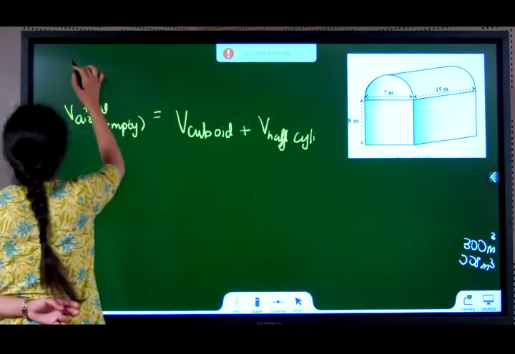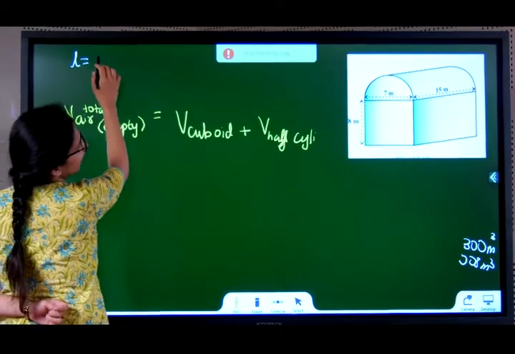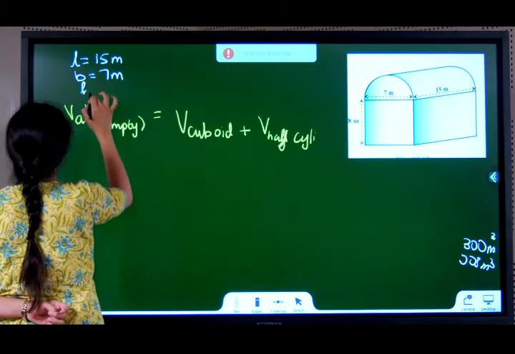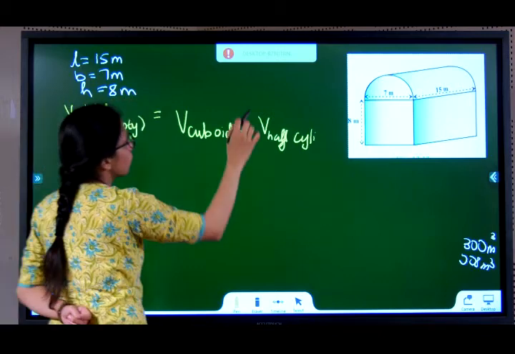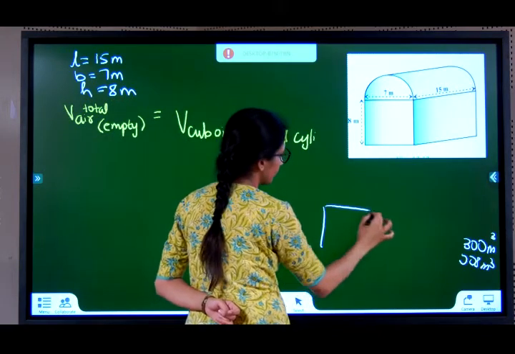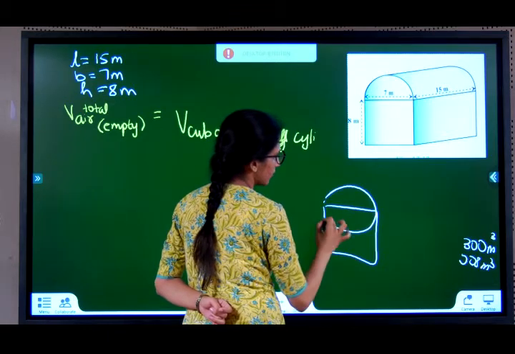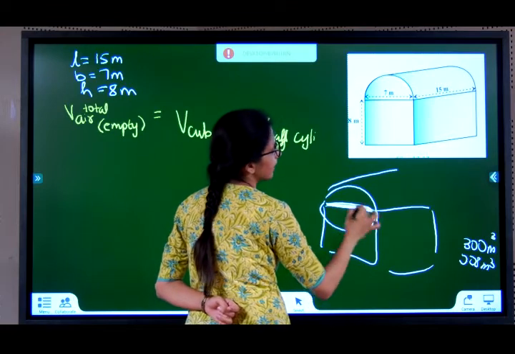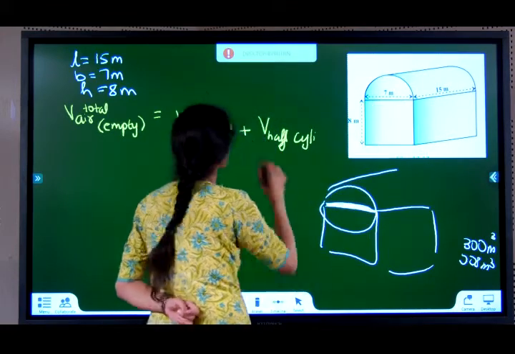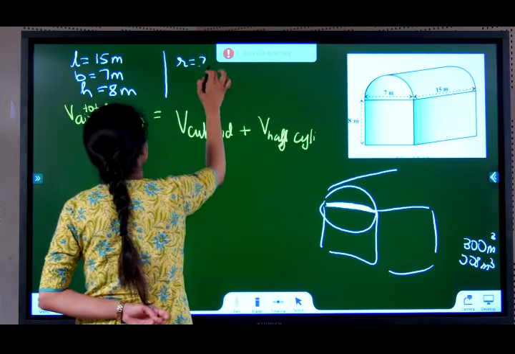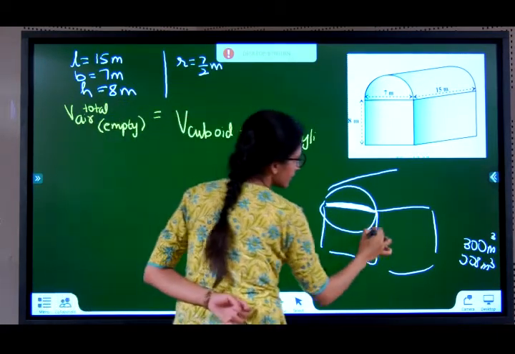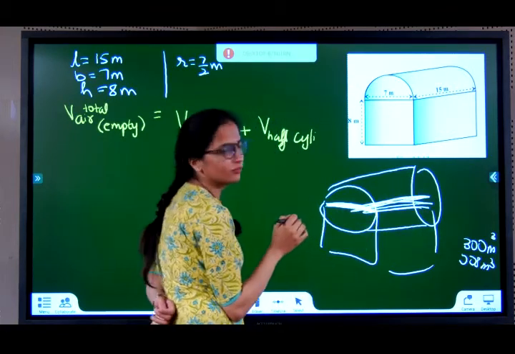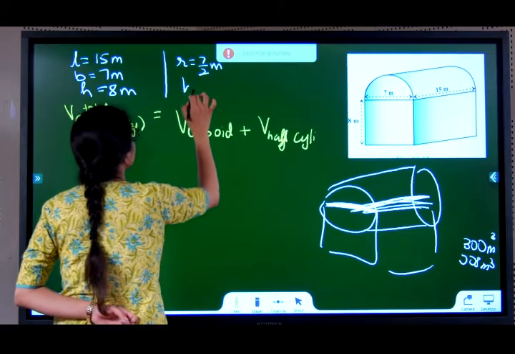So what can we say about the dimensions? Length of cuboid 15 meters, breadth of cuboid 7 meters, height of cuboid 8 meters. What about the cylinder? Please observe, this would be the cylinder if it was there fully, correct? So this is the diameter. The 7 is nothing but the diameter of the cylinder. So I can say radius is 7 by 2 meters. If this is the cylinder, this will be my height of the cylinder. That's nothing but 15 meters.